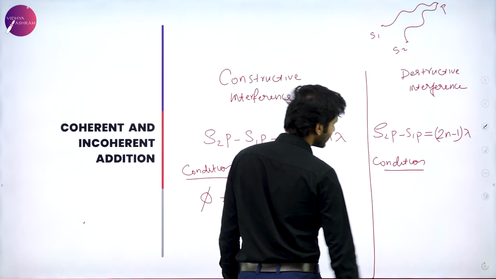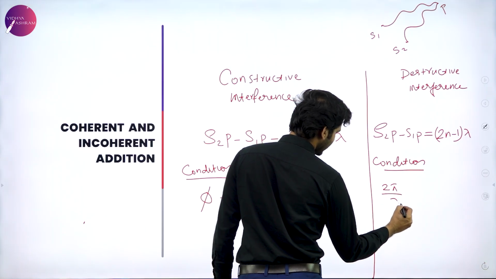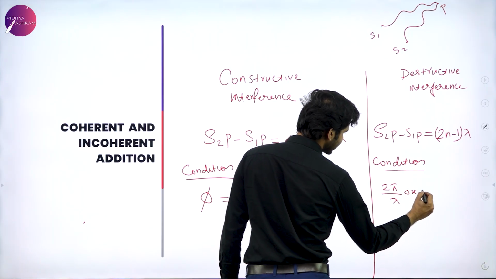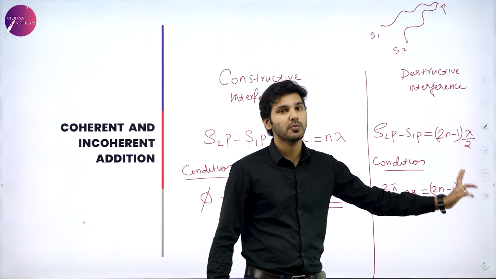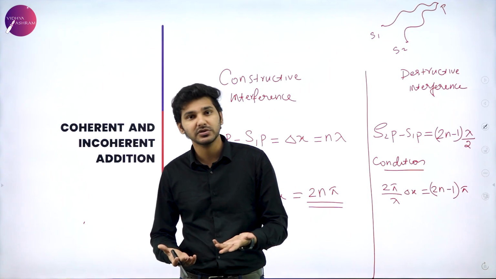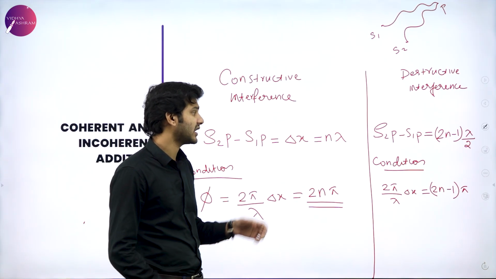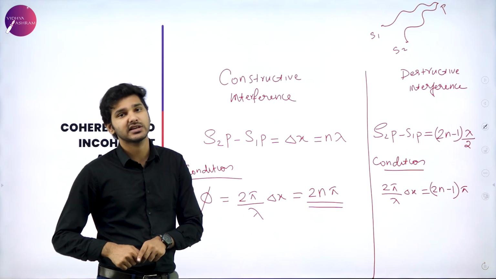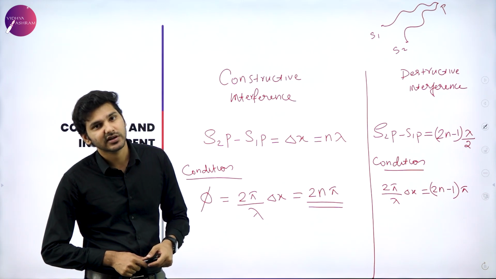the condition for destructive interference is that 2 pi by lambda into delta x equals 2n pi for constructive, and here it is (2n minus 1) into pi. If it is an odd multiple, then automatically it is going to be a destructive interference, and if it is an even multiple, then we can say that it is going to be a constructive interference.